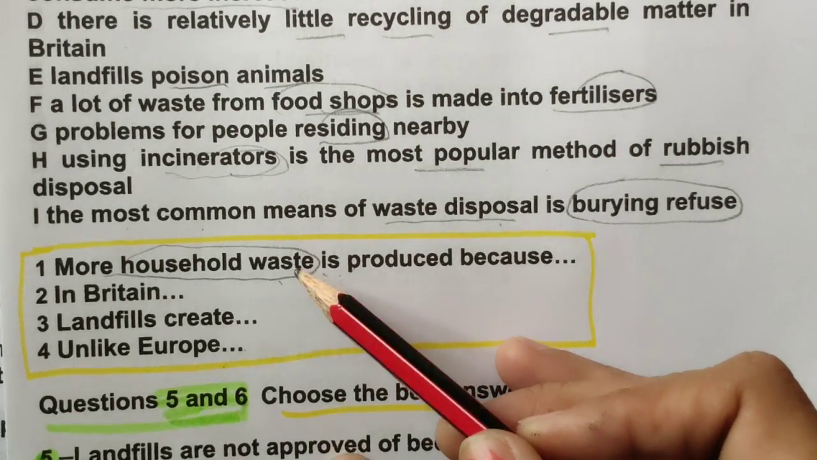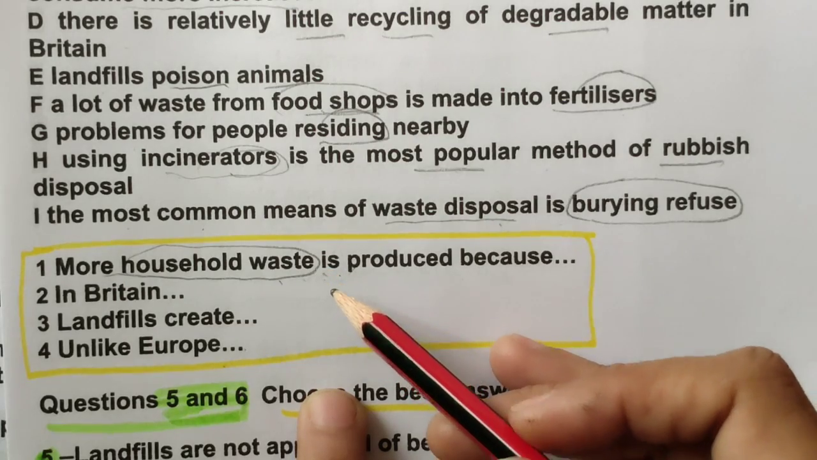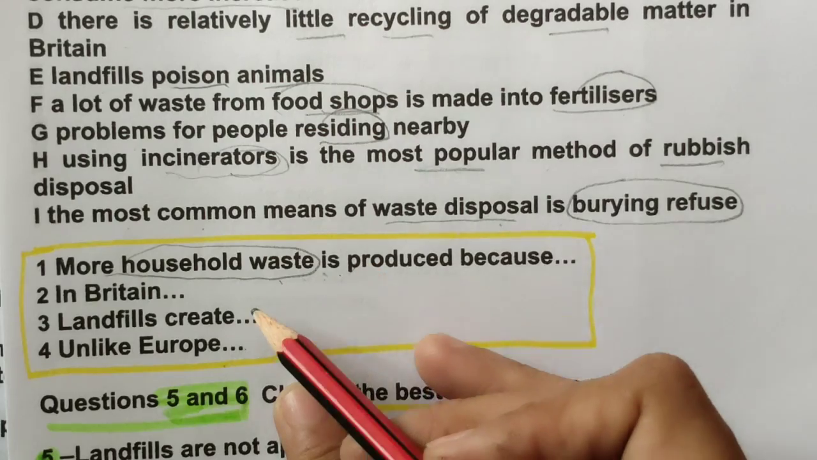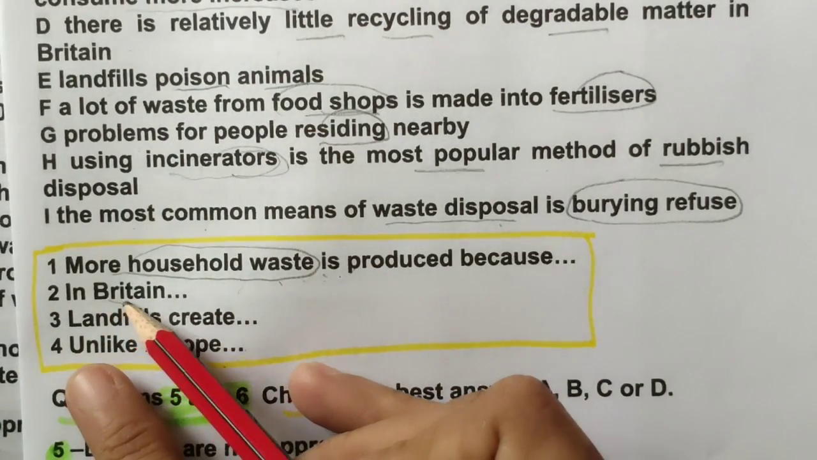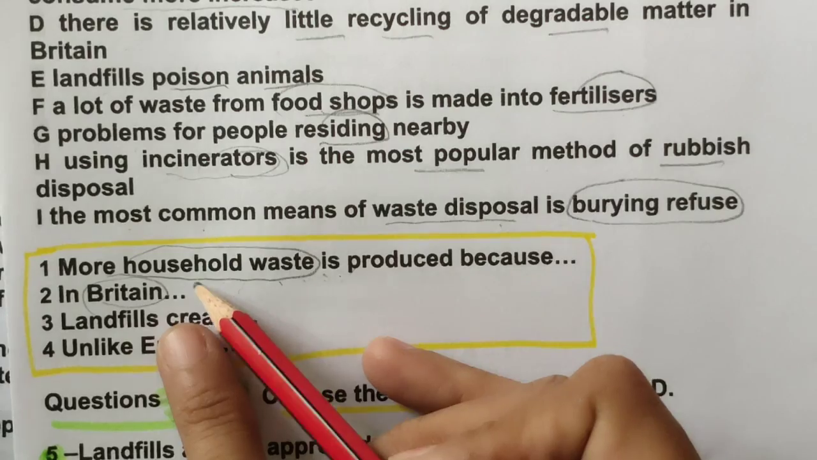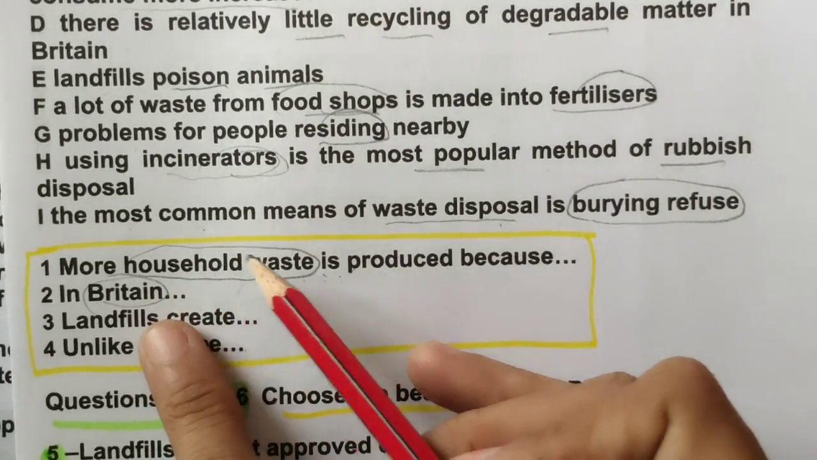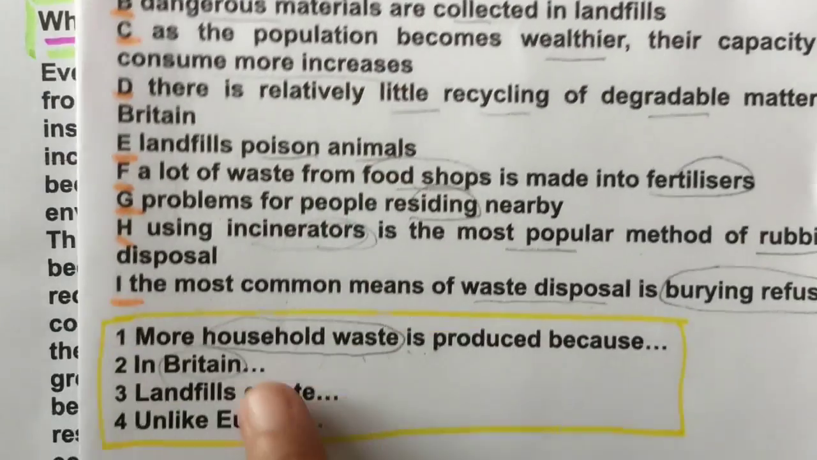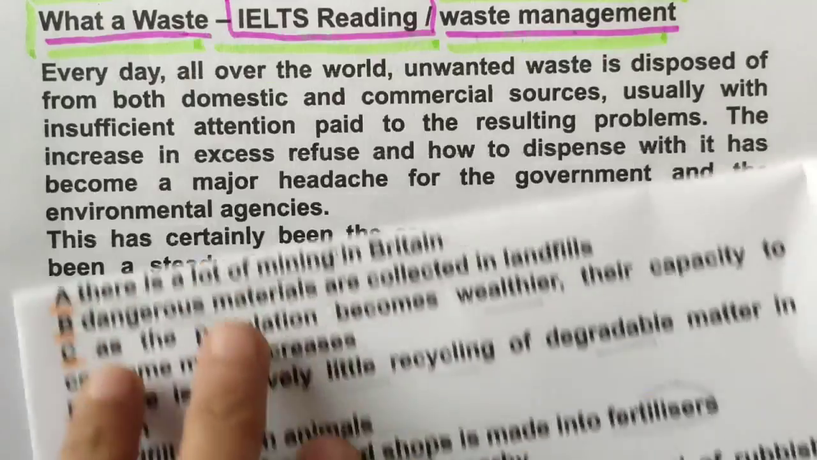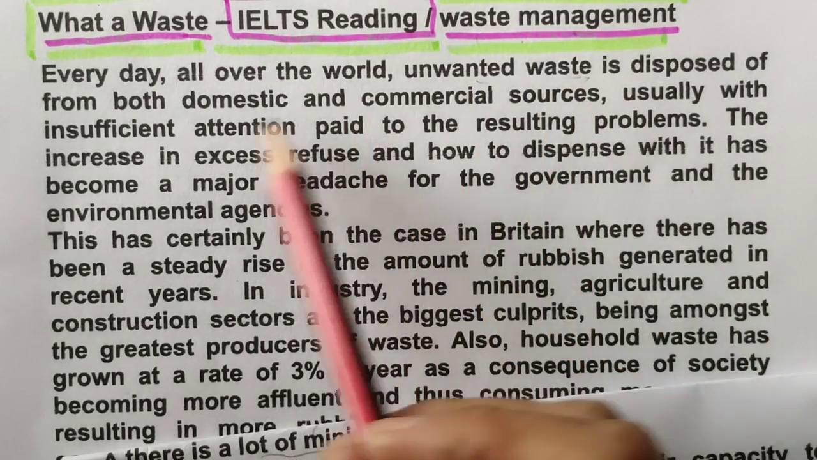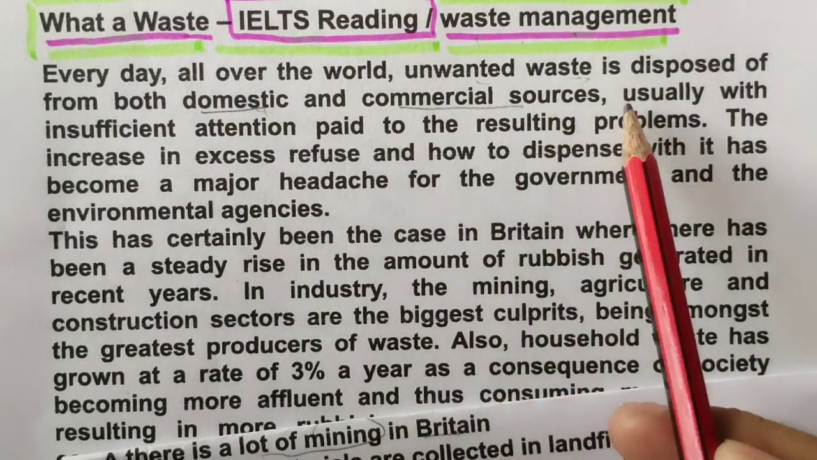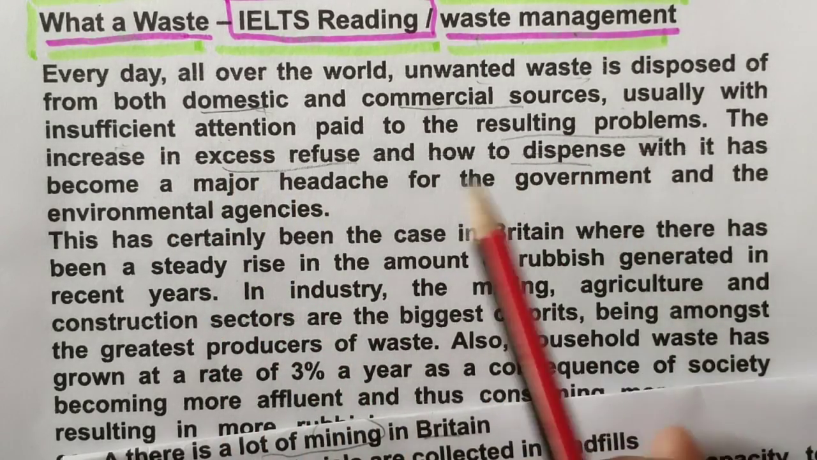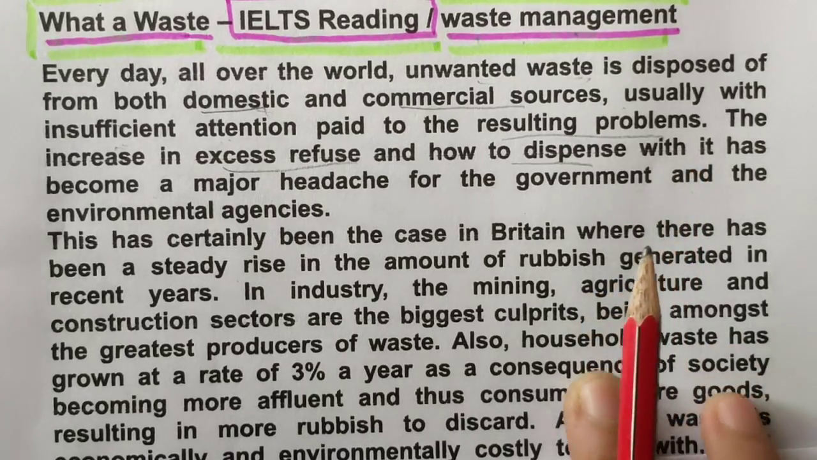I'm not sure whether it is 4 paragraphs or 5 paragraphs. It may be possible that the last 2 we can get in the last paragraphs. But let's find it. This word and in Britain. 2 keywords we have read, and with them we will start finding the location. Yes, this is the first paragraph and I am looking for household waste and Britain. So unwanted waste, domestic and consumer services usually with insufficient attention to resulting problems. So this is just introduction, I think.